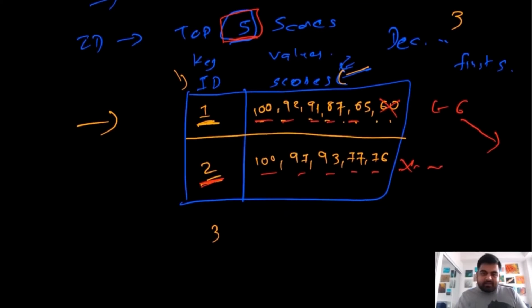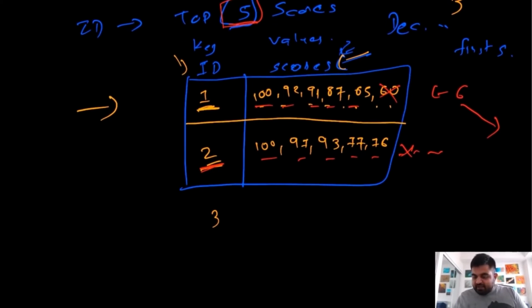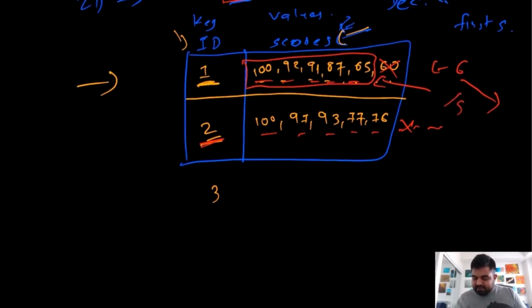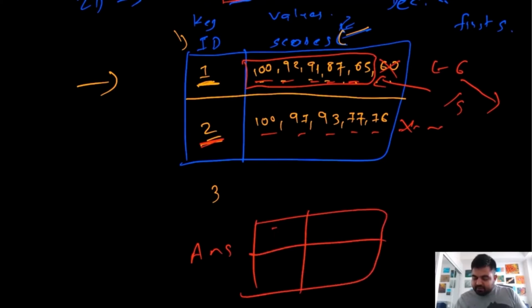And now it becomes really easy for us to identify the average of these 5 values, and we can simply do the sum of them and divide it by 5. Whatever average we find, we can put it into our answer 2-dimensional array, so that for value number 1 the average is going to be 87, for value number 2 the average is going to be 88, and this would be our final solution.